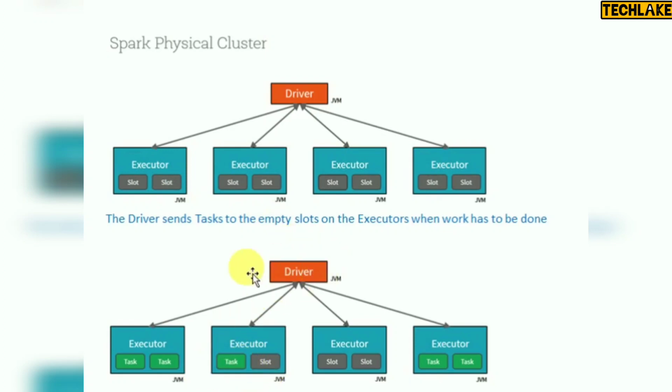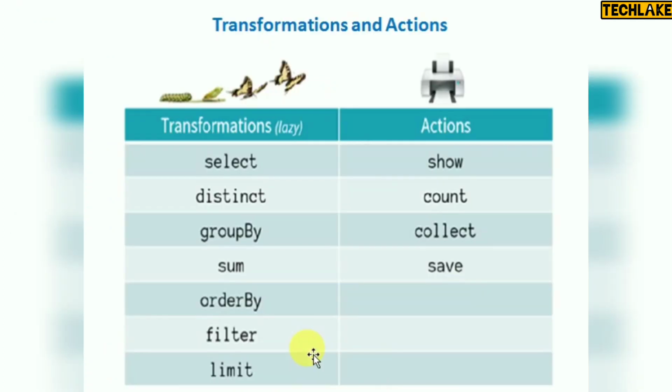The executors' main aim is to identify the slots and run whichever task is sent by the driver. So this is the Spark physical cluster execution, how it will execute wherever free slots are there. Like here you see, 2 tasks are complete. Here you see these are the available slots. This executor will assign those tasks here and it will be done. So this is the physical execution.